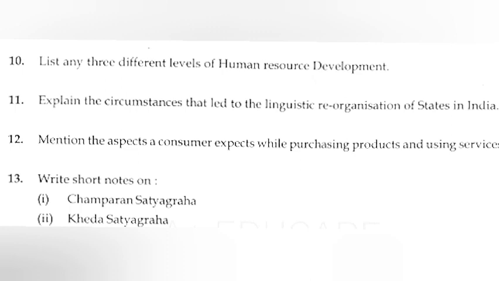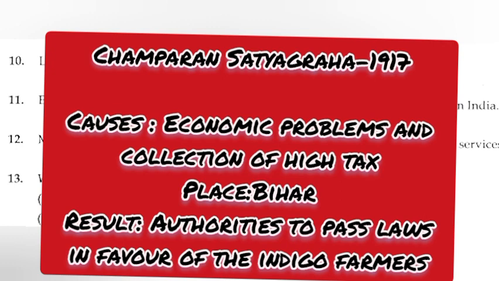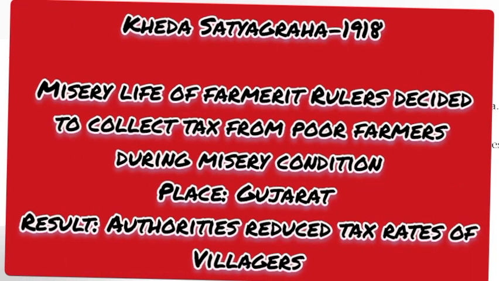13. Write short notes on 1. Champaran Satyagraha. 2. Kheda Satyagraha. Answer. Champaran Satyagraha, 1917. Causes: economic problems and collection of high tax. Place: Bihar. Result: authorities passed laws in favor of the indigo farmers. Kheda Satyagraha, 1918. Cause: miserable life of farmers. The rulers decided to collect tax from poor farmers during miserable conditions. Place: Gujarat. Result: authorities reduced tax rates of villages.